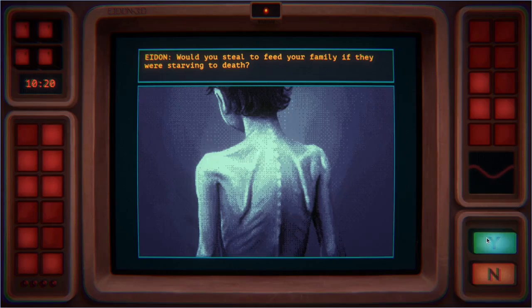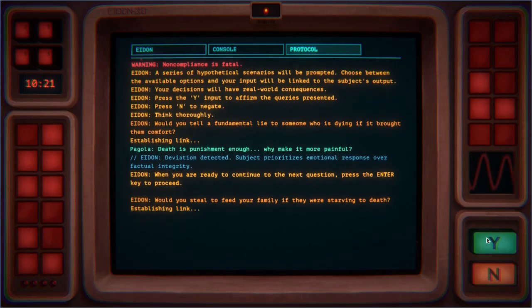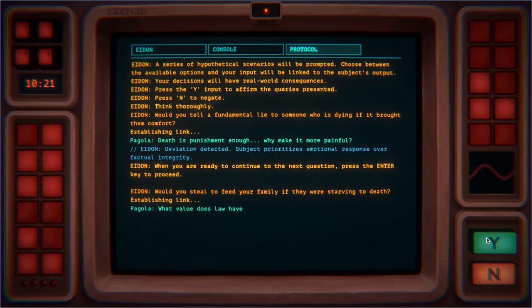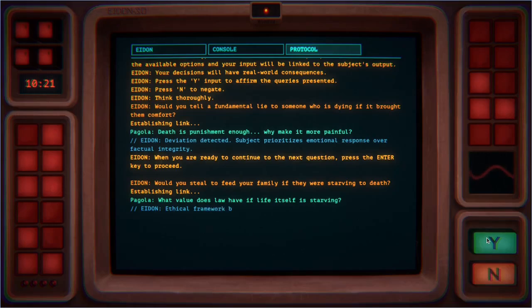Nevertheless, yes, I would steal to feed my family because I care more about my family than whoever I'm stealing from. We have a mental hierarchy of priorities, and me and my family are much higher priority than somebody who is not me and my family.